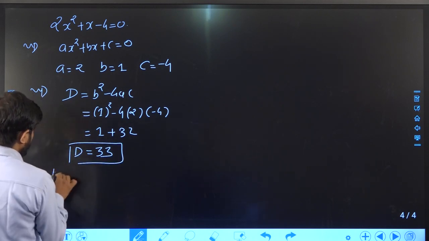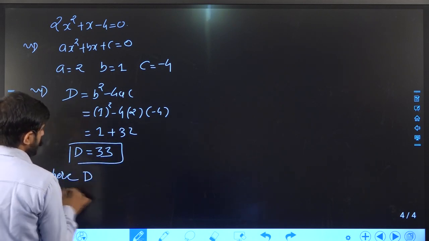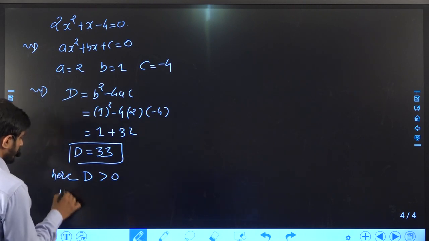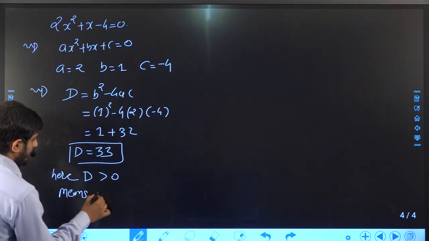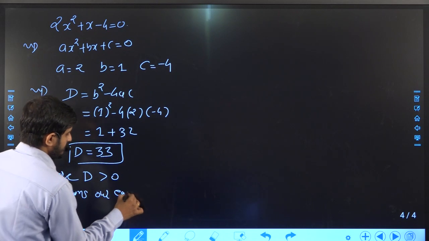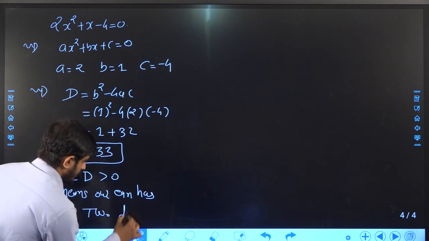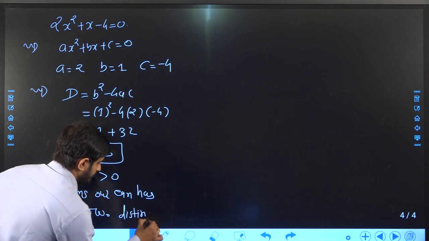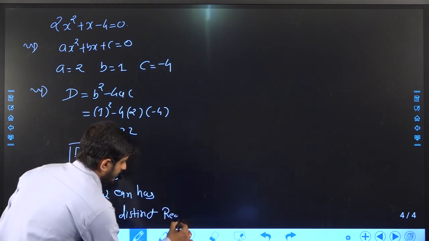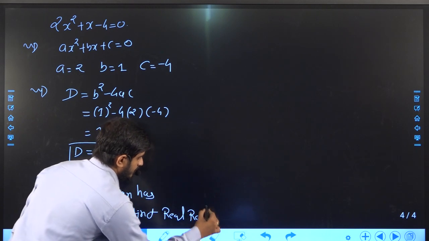Here d is greater than 0, means our equation has two distinct real roots.